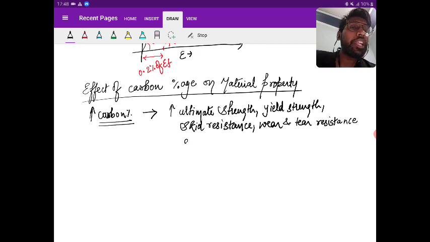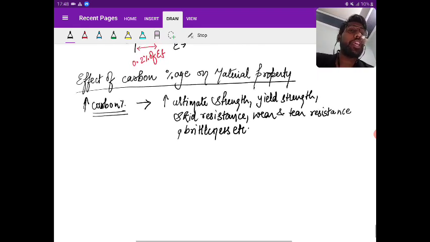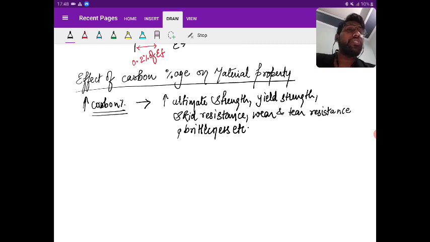Brittleness, etc. So these are the things which increases with increase in the carbon percentage. Okay, now what are the things that decrease with this decrease? What will happen? Ductility. Yes, if the brittleness increases, then ductility will decrease.